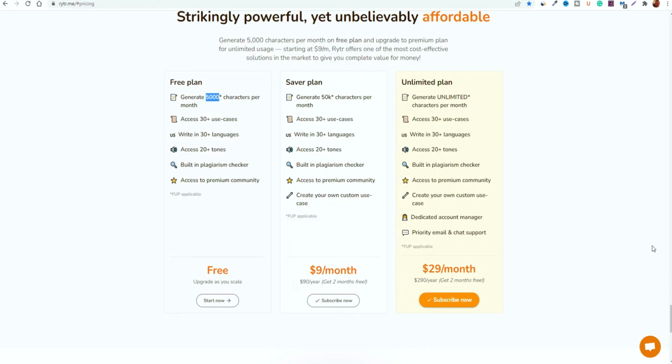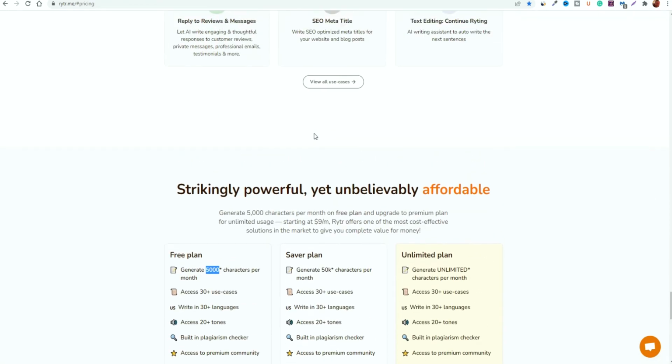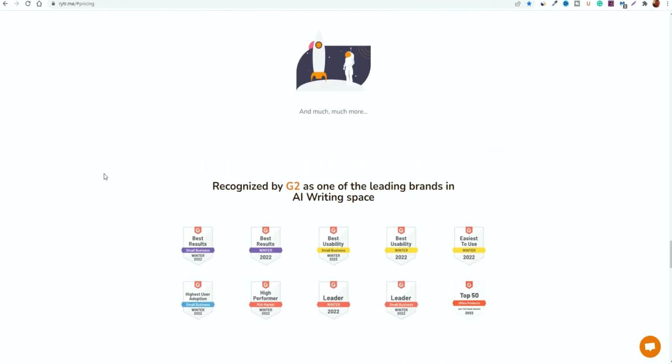So this here would probably be the best alternative, especially if you are looking to get started but you are limited in terms of how much you could pay a month, especially if you're on a budget. Rytr is probably the best alternative for you compared to all of the ones that I've mentioned so far.